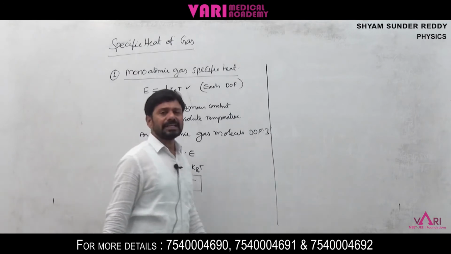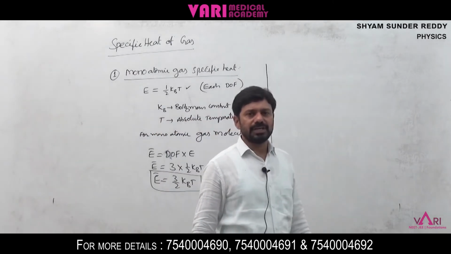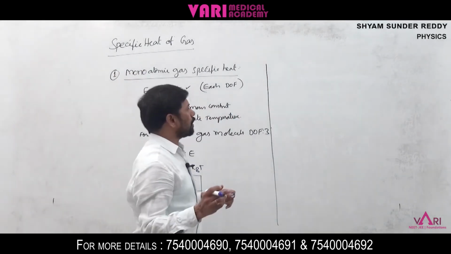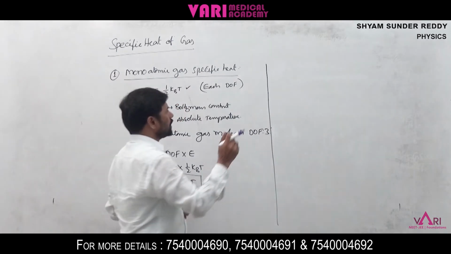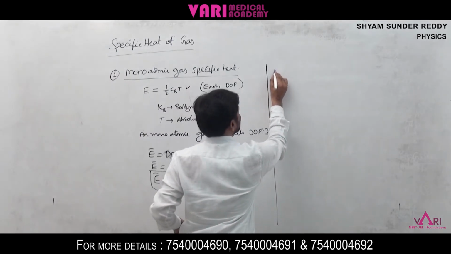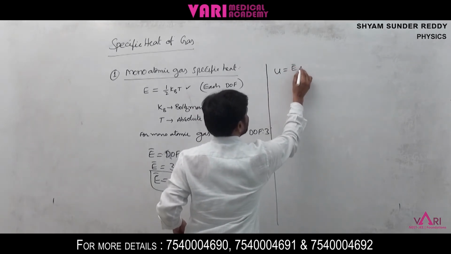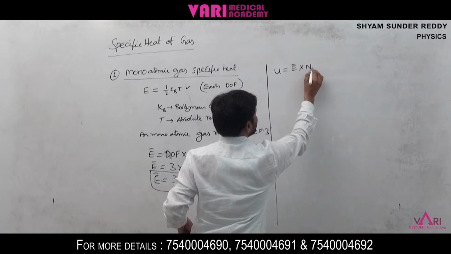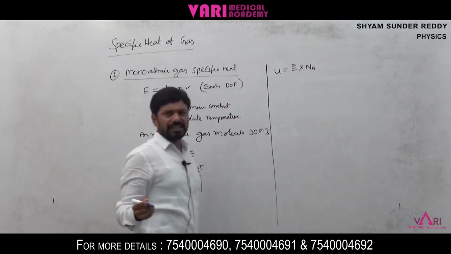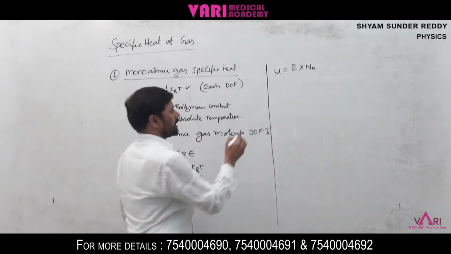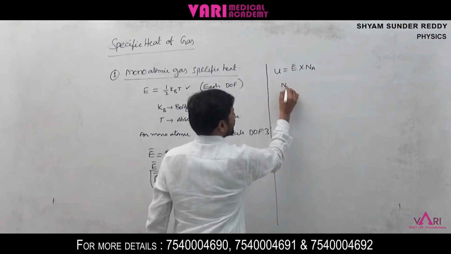Now internal energy. For 1 mole of molecules, we need to take U is equal to E bar into Na, where Na is the Avogadro number.